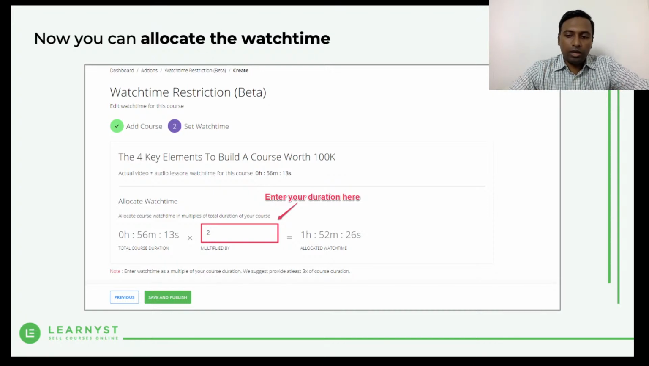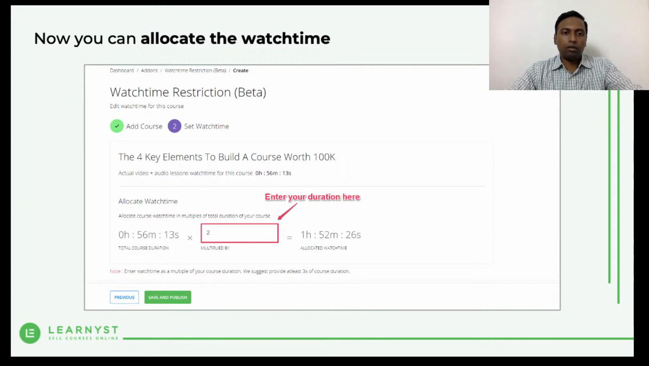So as you can imagine, the students will really fear sharing their credentials, because the time limit for the course is going to expire soon, right? So again, you can configure this. It's completely up to you what multiplier you want to give.